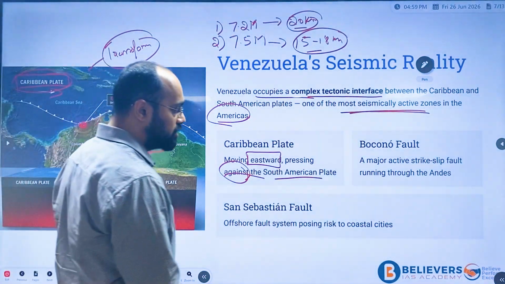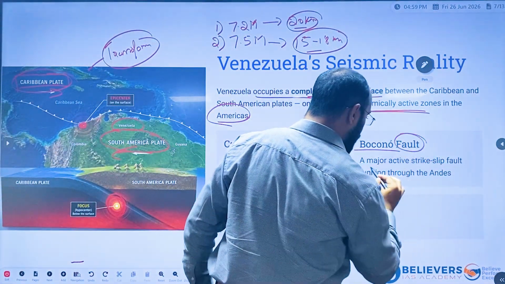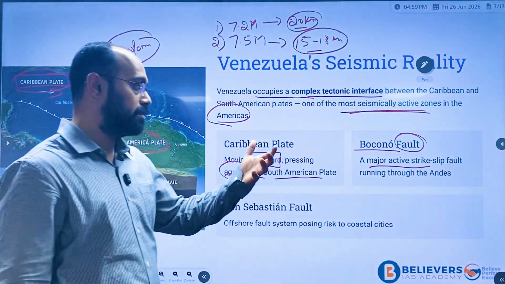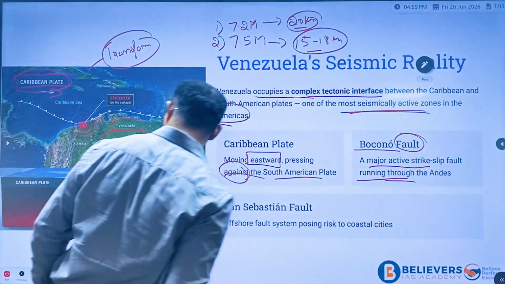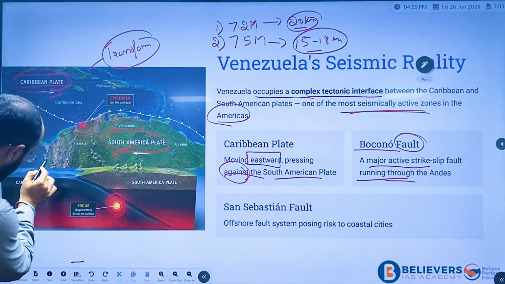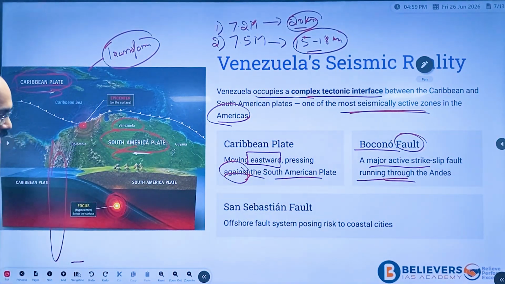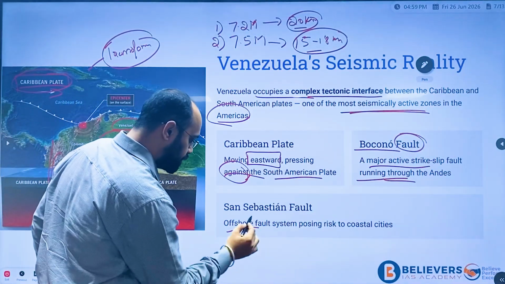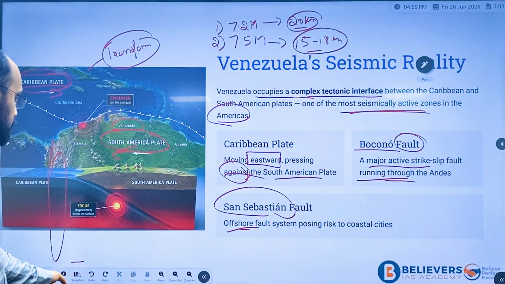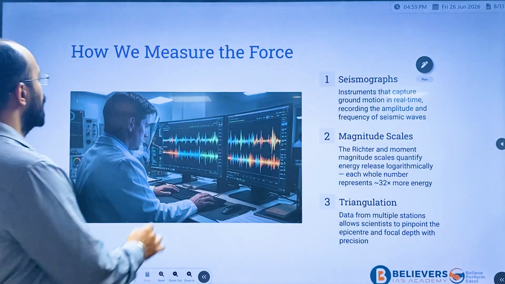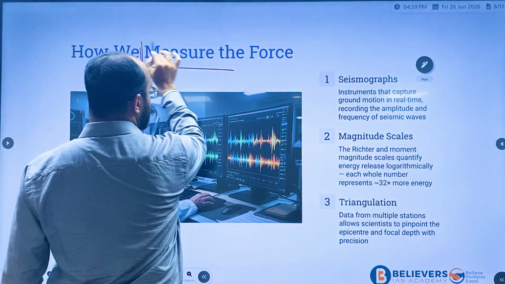Okay, there are two faults. One is the Bocono fault, a major active strike-slip fault running towards the Andes. Here you see Andes. In this line only you will see Andes itself. Offshore faults, this is the San Sebastian fault, what we call. Now, how do we measure these forces?